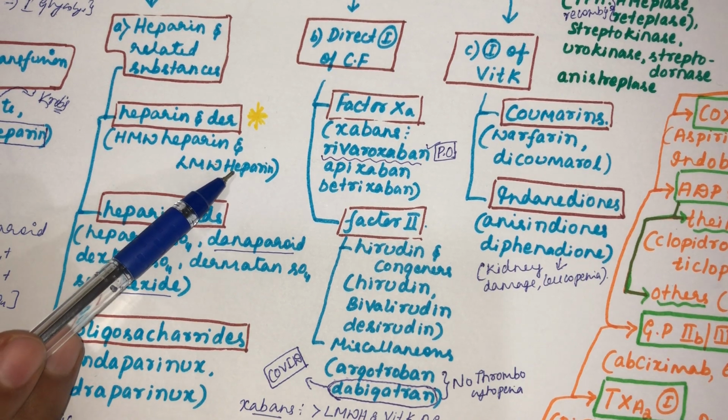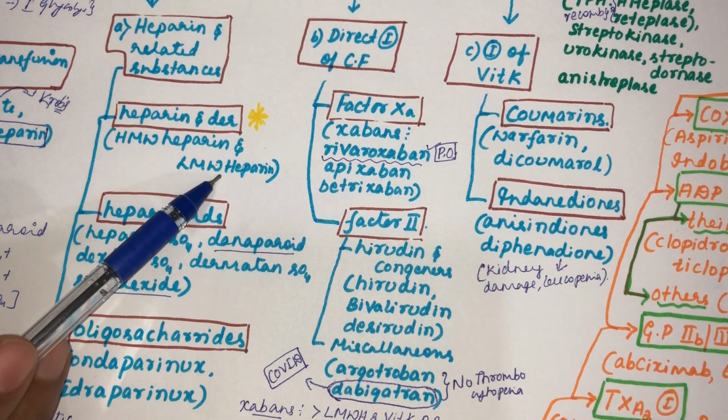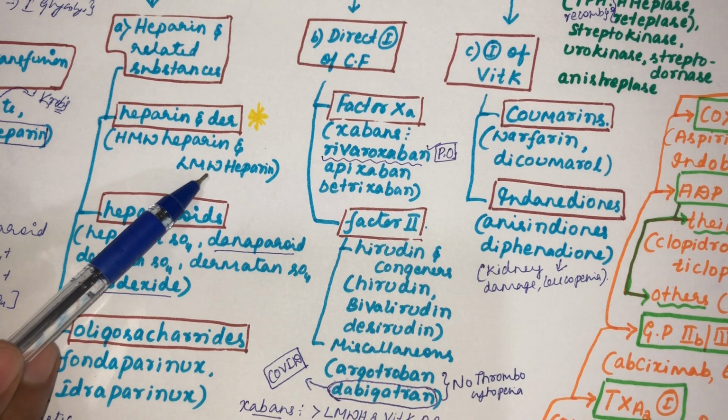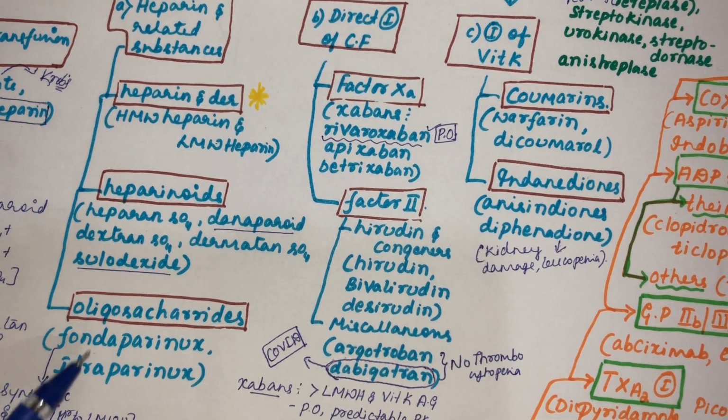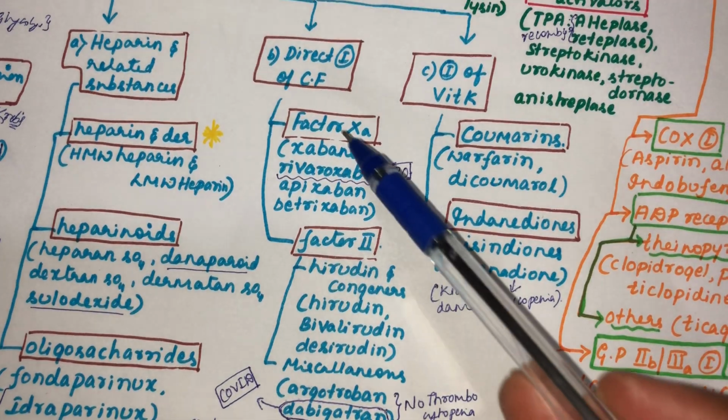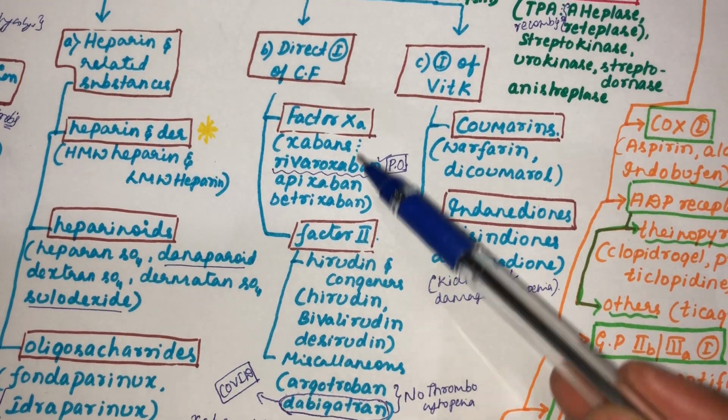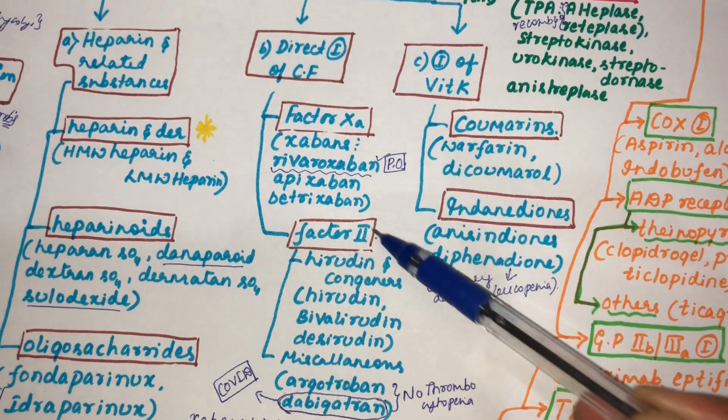Whereas low molecular weight heparin possesses only the pentasaccharide sequence and very few monosaccharide units, so thrombin fails to bind to low molecular weight heparin. So thrombin is not cleaved here. The only clotting factor cleaved by low molecular weight heparin is factor 10A. Then heparinoids and oligosaccharides.